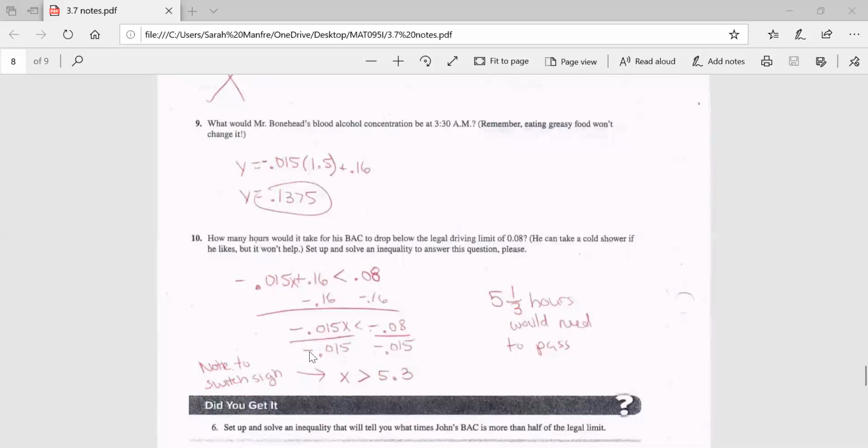Now I just want to note, you hear how I divided by a negative? Remember, going back to the inequality topic, that when you divide by a negative, you have to switch the direction of the inequality symbol. So this less than symbol turned to a greater than symbol. And it means that he would need about 5 1/3 hours to pass in order to be safe to drive.